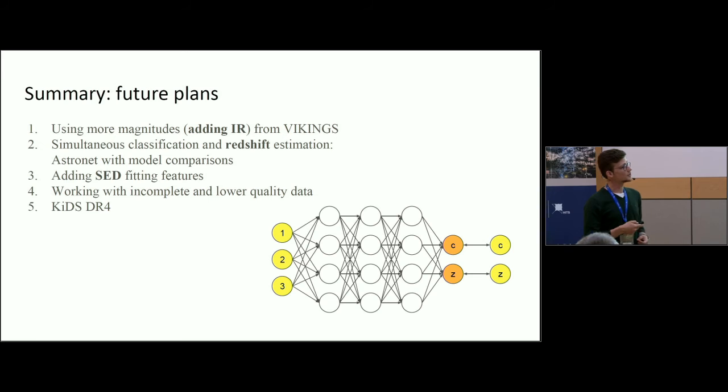And this last slide, what is the future plan? We want to add infrared from the VIKING survey, this survey which overlaps in the sky with KiDS, and this will greatly enhance the classification capabilities. We want to add more features into our model, which also should do better. And something which I'm most excited about is a neural network model with some features, where classification and redshift estimation is done by just one model.